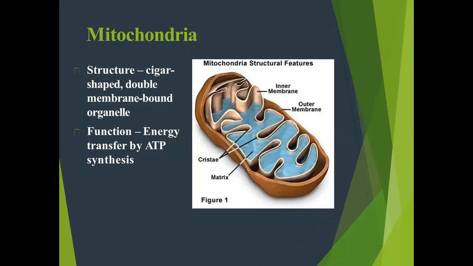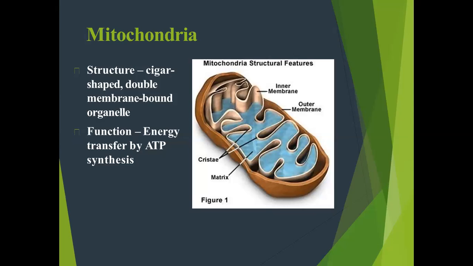Mitochondria are also present in the cytoplasm, and they contain their own DNA. Mitochondria are also known as the ATP synthesis apparatus. They are known as the powerhouse of the cell because they help to generate energy, and this energy is generated in the form of ATP.